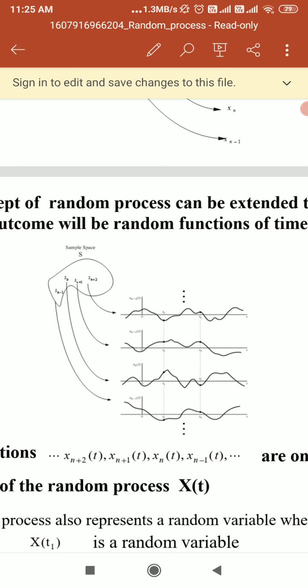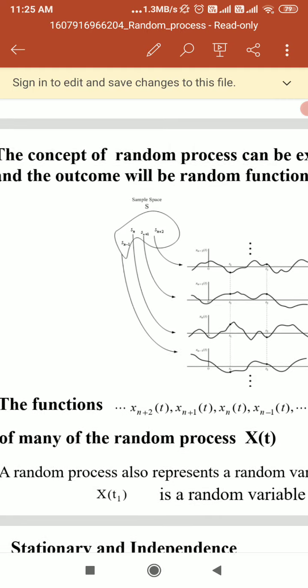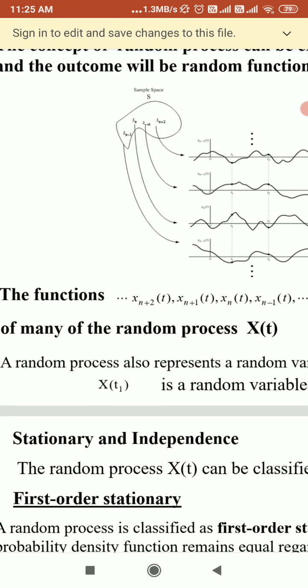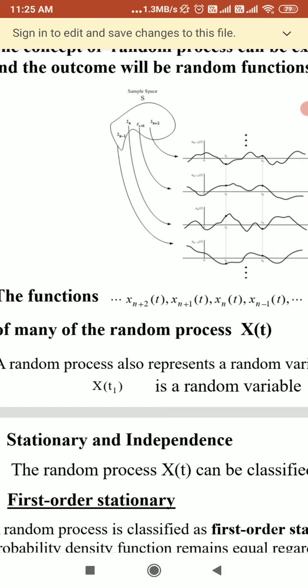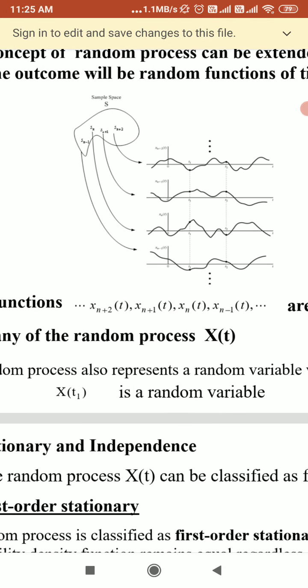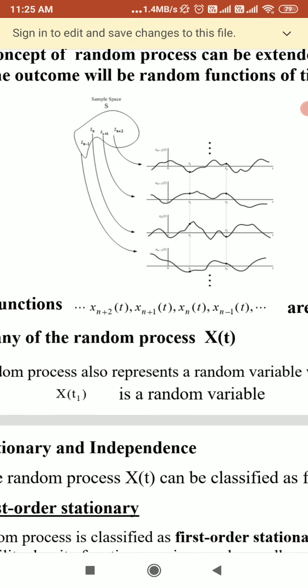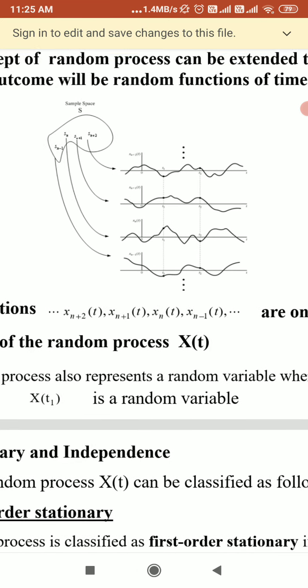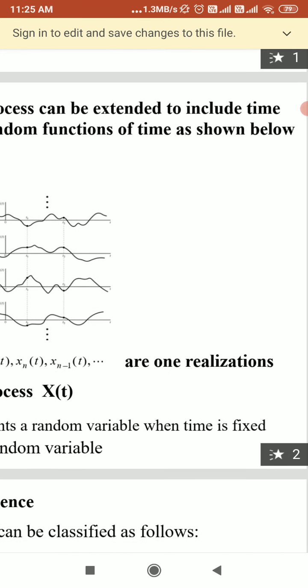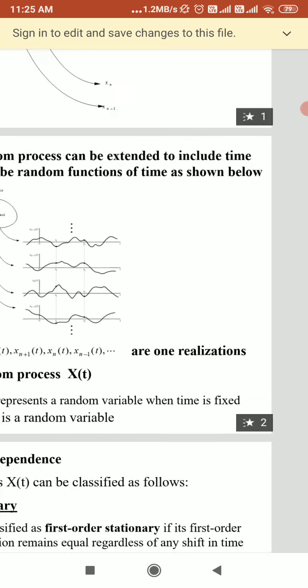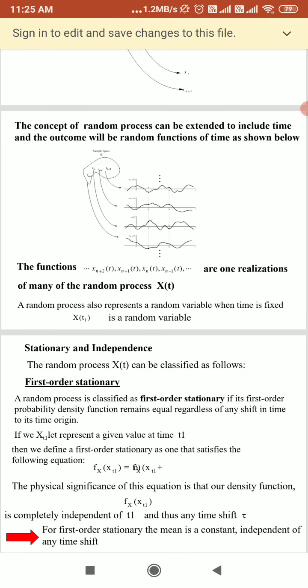If we take the different samples and the random process, it means you will get different functions of time for those samples. Here you can get the symbols like x n plus 2 of t, x n plus 1 of t, x n of t, x n minus 1 of t. These we call a random process for these samples. We can say these are realizations of the random process, and we denote the random process by x of t.